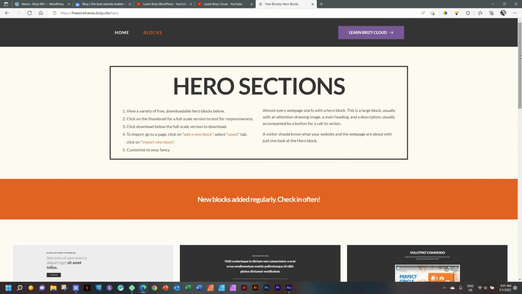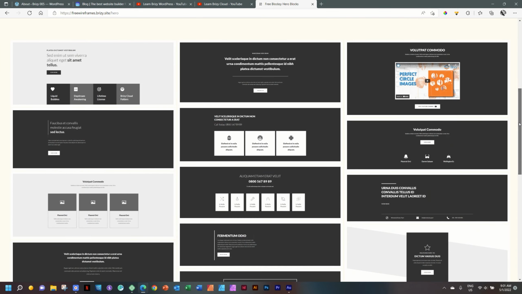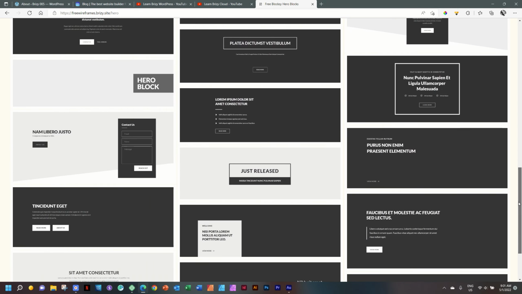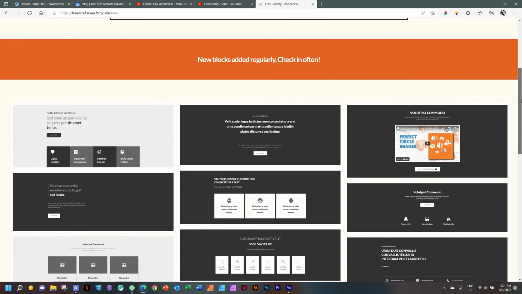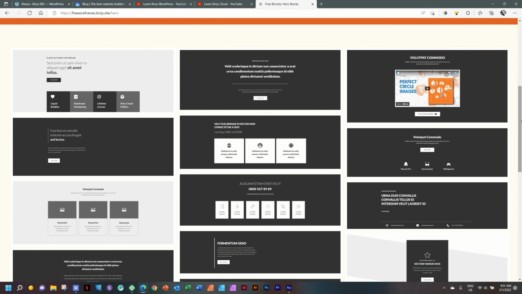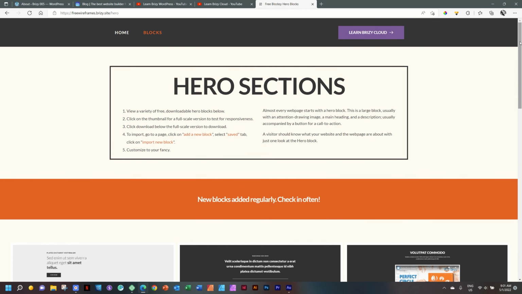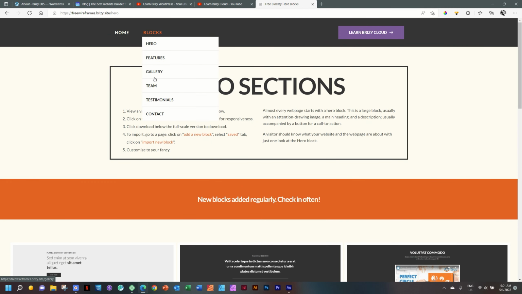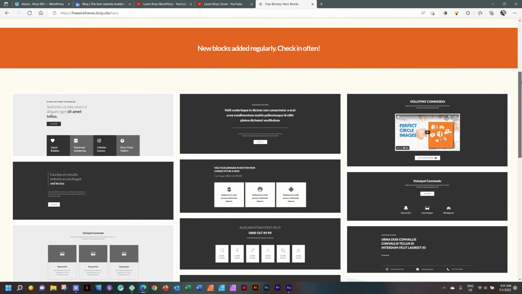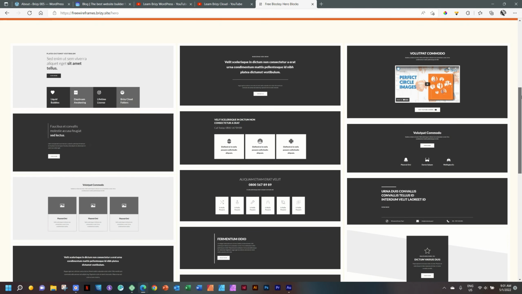But let's use the word wireframe improperly. What you have here is all these hero blocks that I've created for you. Currently 25, they're getting more. I'm aiming for 100 plus for each. You can see we got features, gallery, team, testimonials, contact, bringing in headers and footers, pop-ups, all of that in the future.